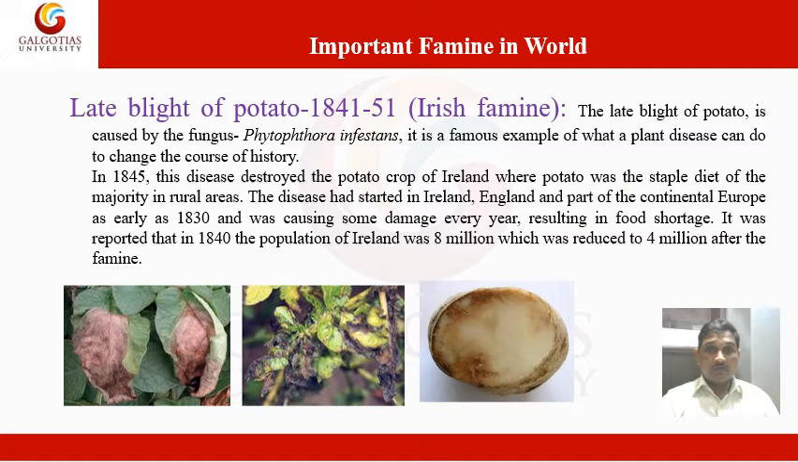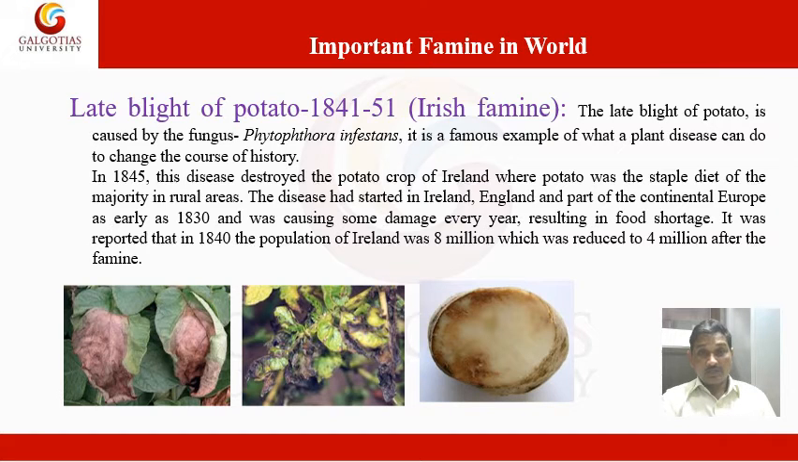Now, some important famines in the world are listed here. The first one is the late blight of potato in 1841 to 1851, especially in Ireland. The late blight of potato is caused by the fungus Phytophthora infestans. It is a famous example of what a plant disease can do to change the course of history.